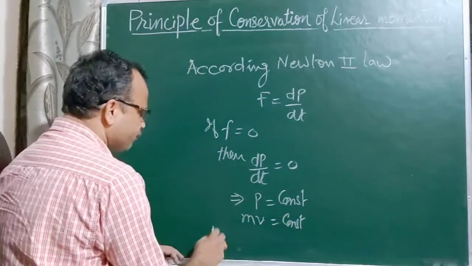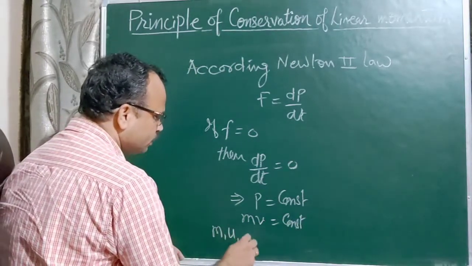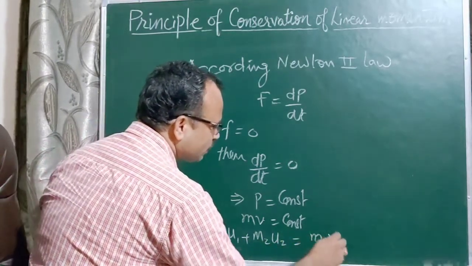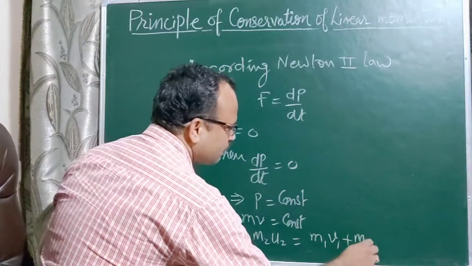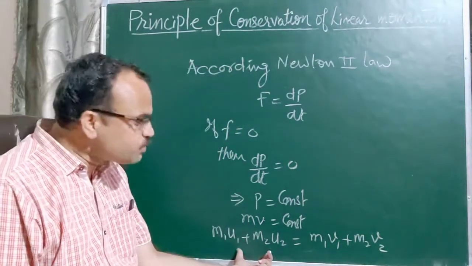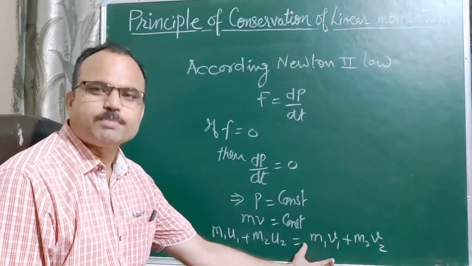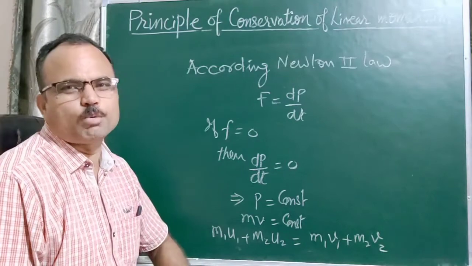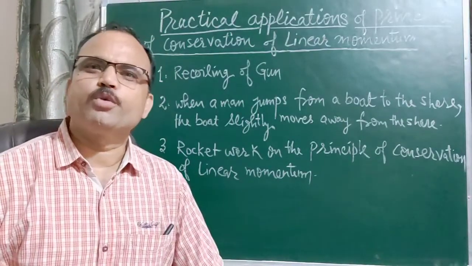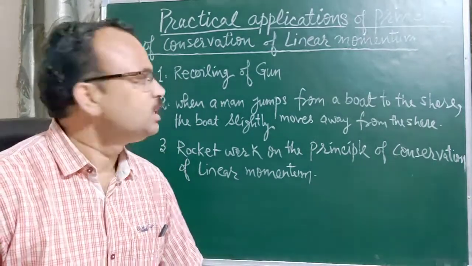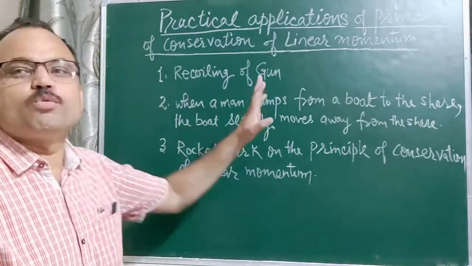Or we can write m1 u1 plus m2 u2 equal to m1 v1 plus m2 v2. Means total momentum before collision must be equal to total momentum after collision, right? It is the principle of conservation of linear momentum. Now let us discuss a few applications which are based on the principle of conservation of linear momentum. The first application: recoiling of a gun.